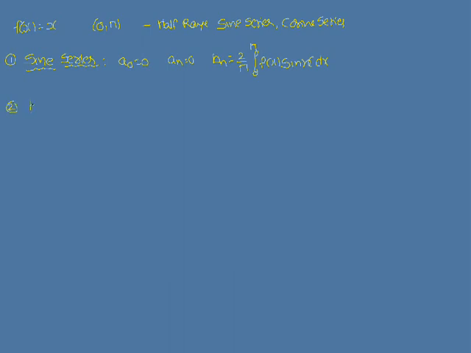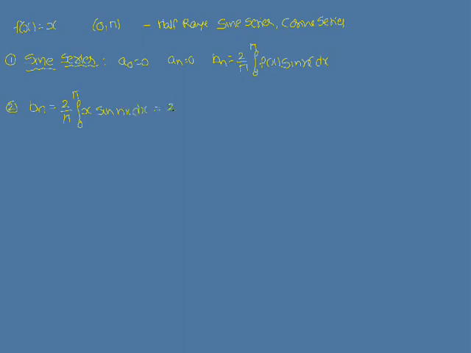So bn is equal to, we have to find the value. Bn is equal to 2 by pi integral 0 to pi of x sin nx dx.